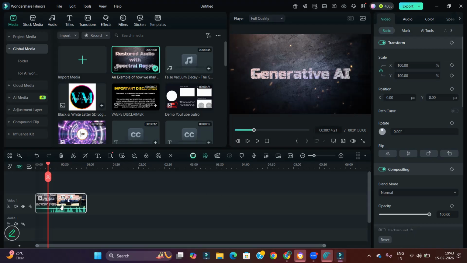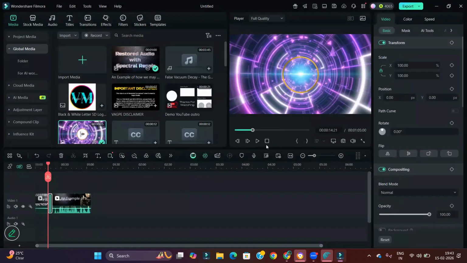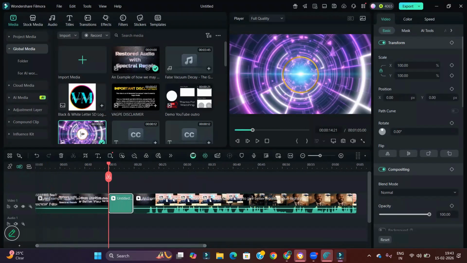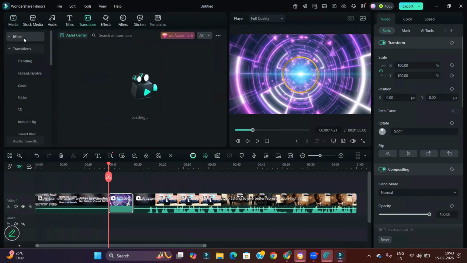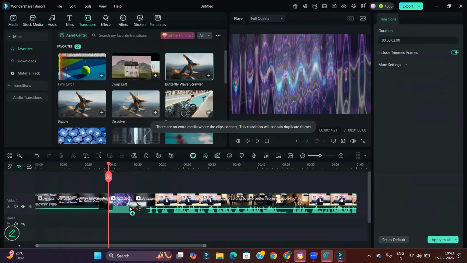Okay, so the first 15 to 20 seconds should be my hook. After that, you should add your intro. The intro is not more than 5 seconds long. Between the hook and the intro, you may add a transition. It's up to you, you may or may not. Let's say I'm adding one transition and then the main video starts.